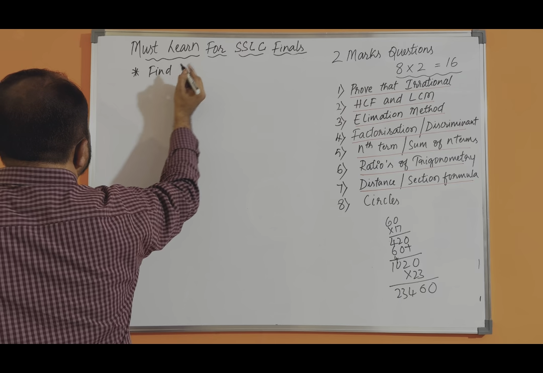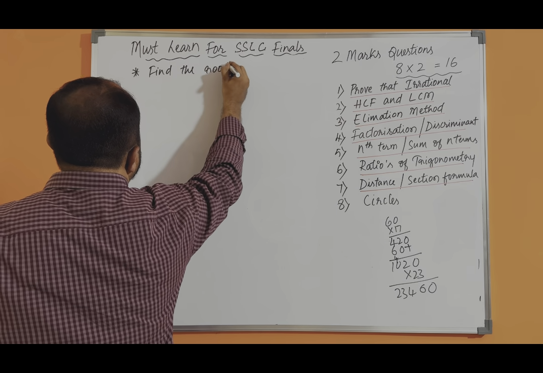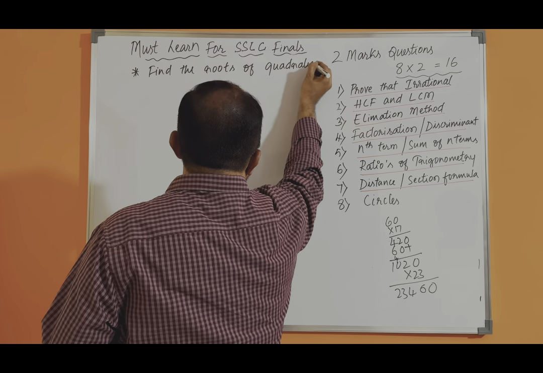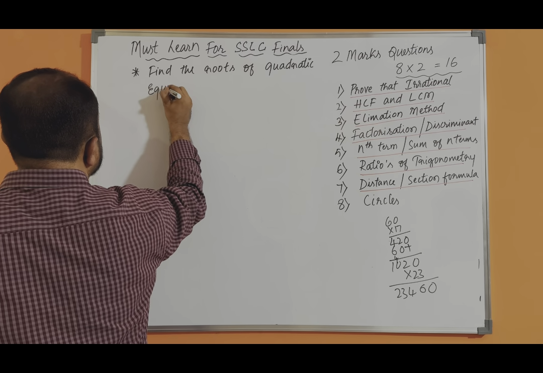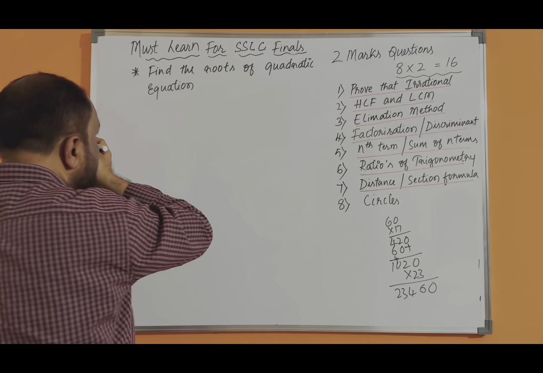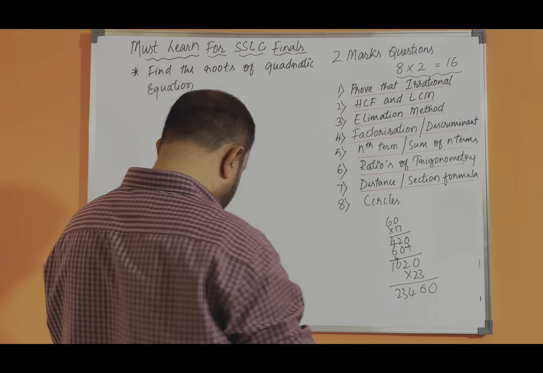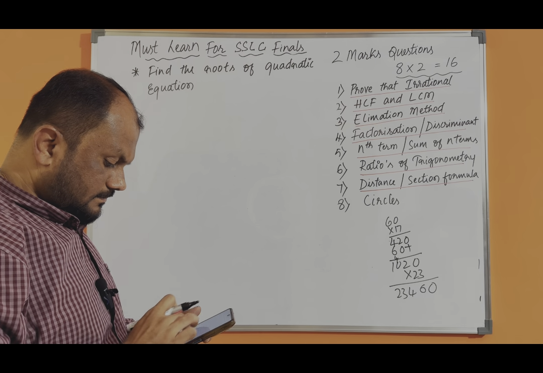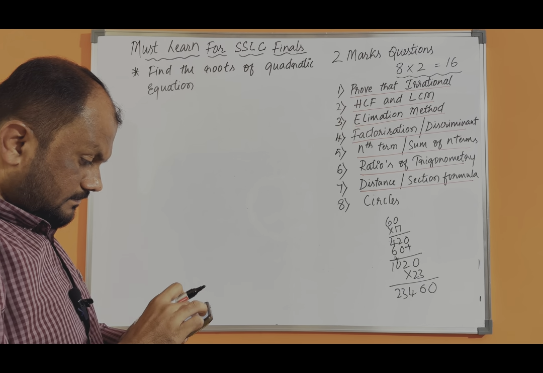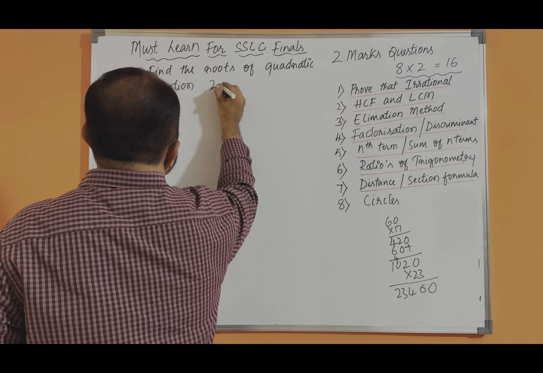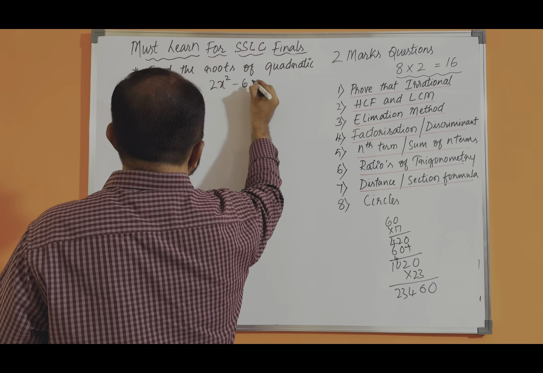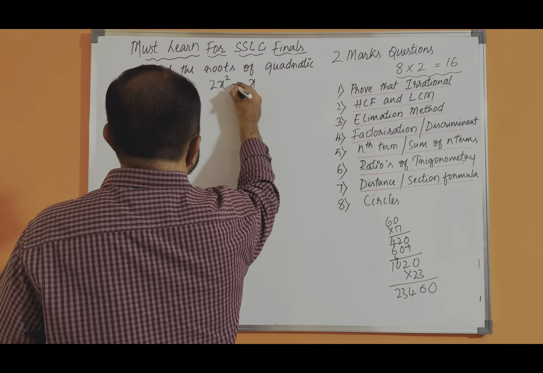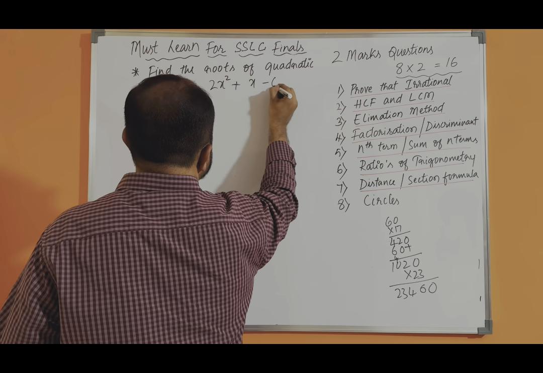Find the roots of the quadratic equation 2x square plus x minus 6 is equal to 0.